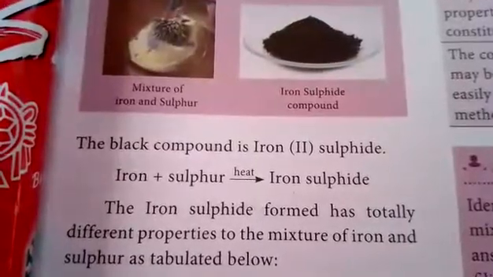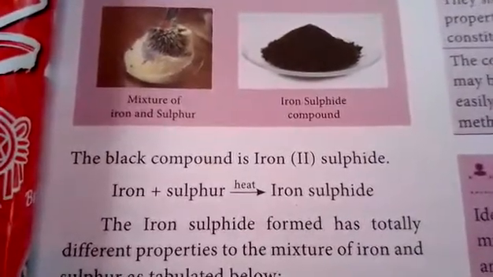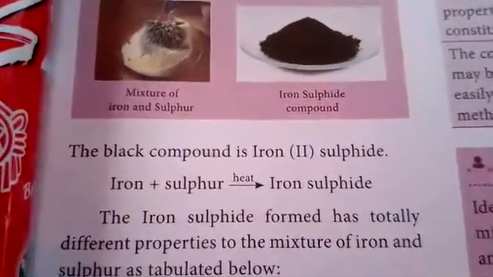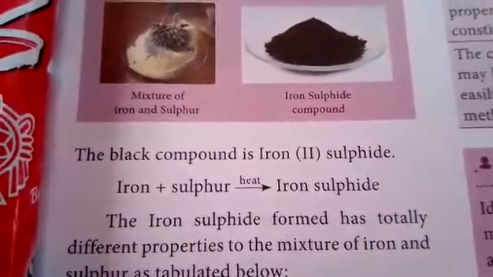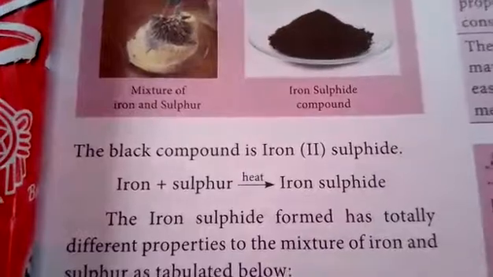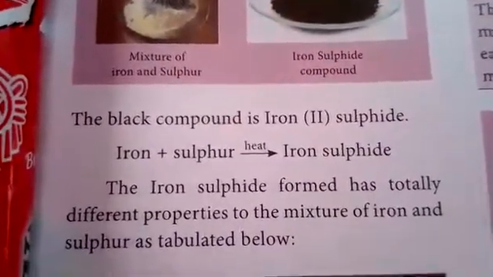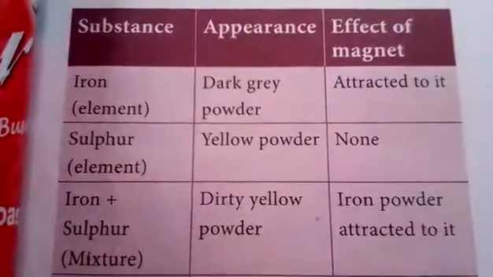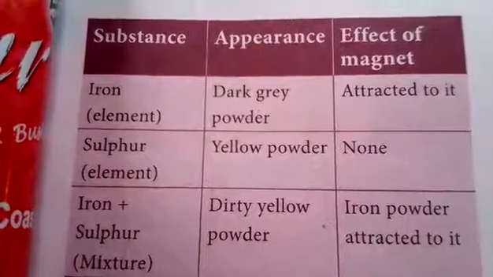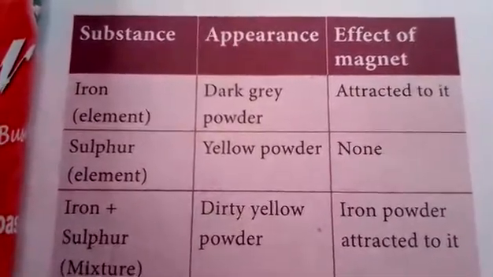What do you know about the activity? The black compound is iron sulfide. Iron plus sulfur, when heated, gives iron sulfide. Iron sulfide has totally different properties from the mixture of iron and sulfur, as tabulated below. Substance, appearance, effect of magnet. Iron, the element, dark grey powder,